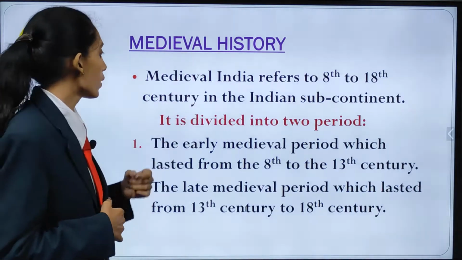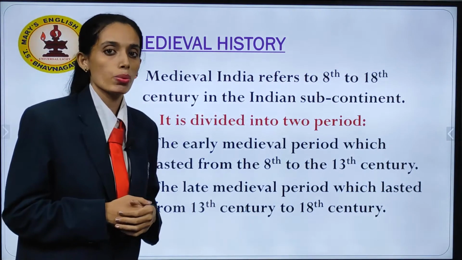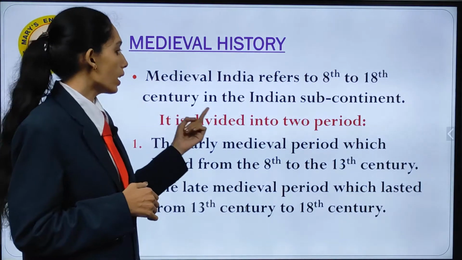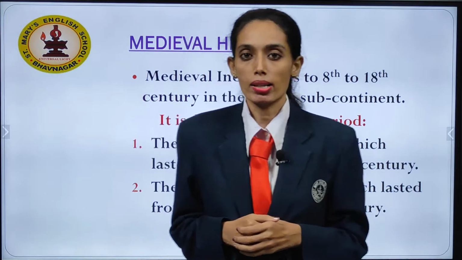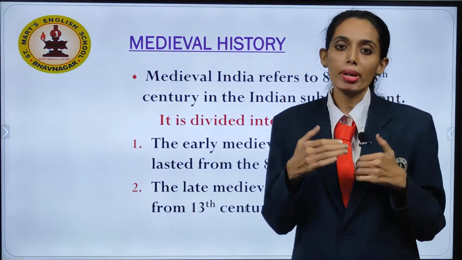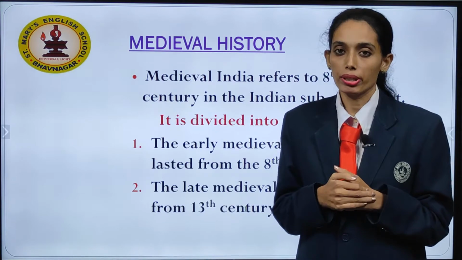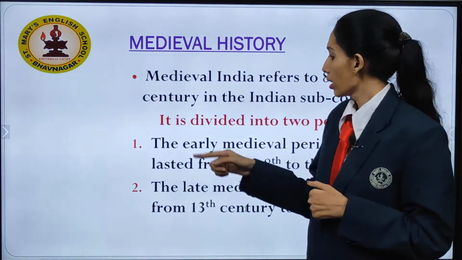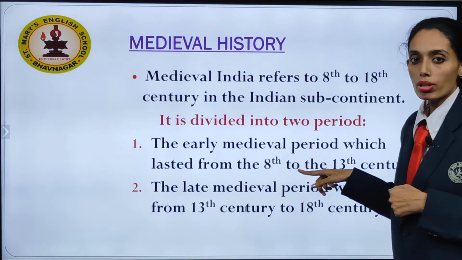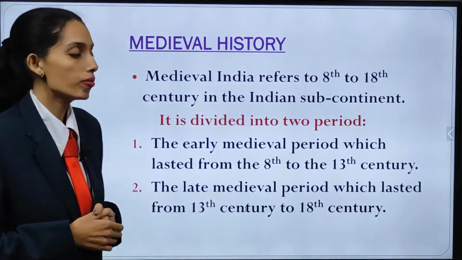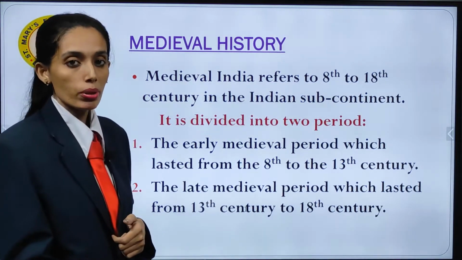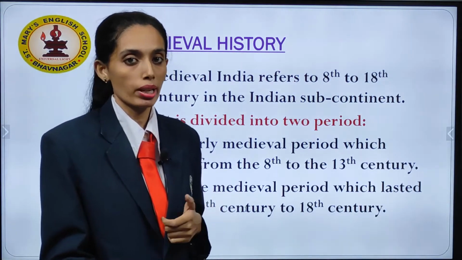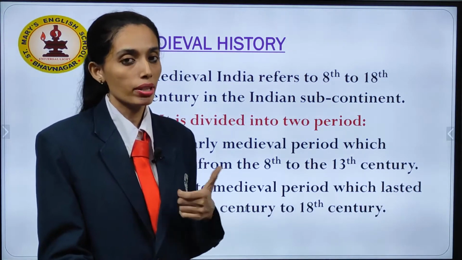Medieval history. Medieval India refers to the 8th to 18th century in the Indian subcontinent. It is divided into two periods, the early medieval period and the late medieval period. The early medieval period lasted from the 8th to the 13th century and the late medieval period lasted from the 13th to the 18th century.